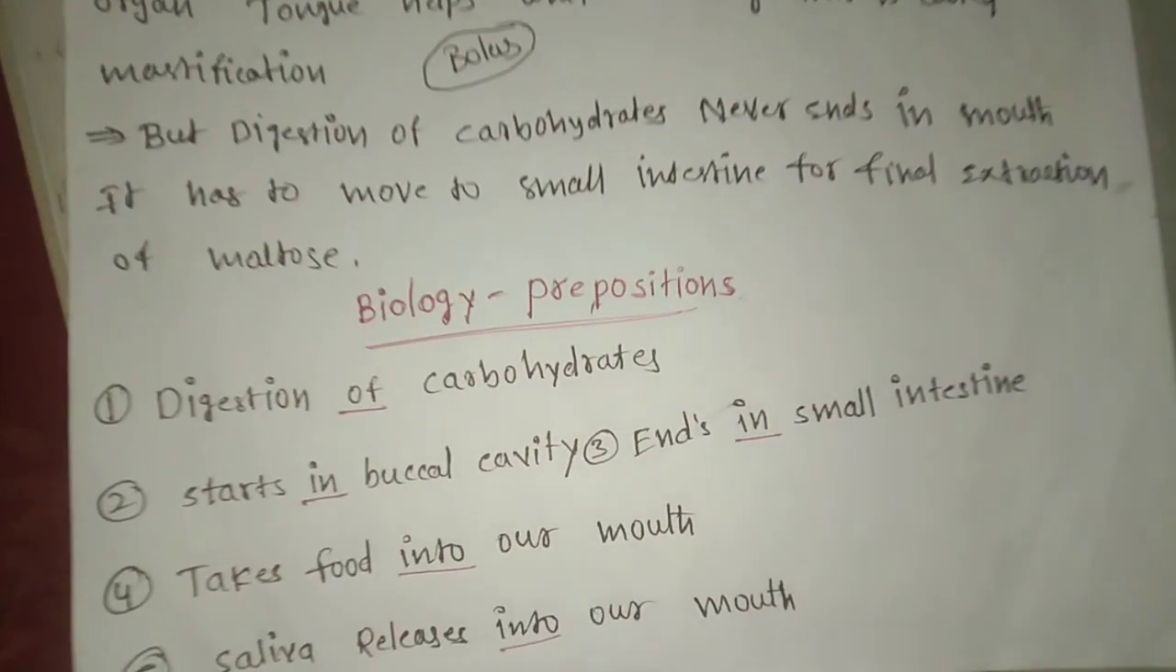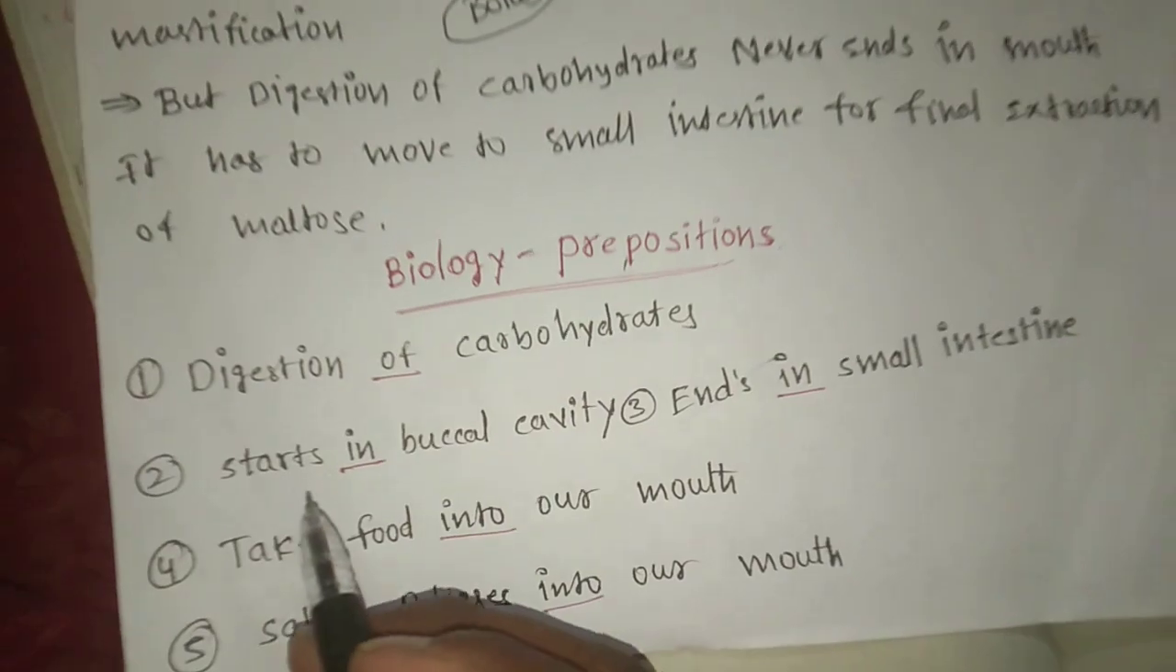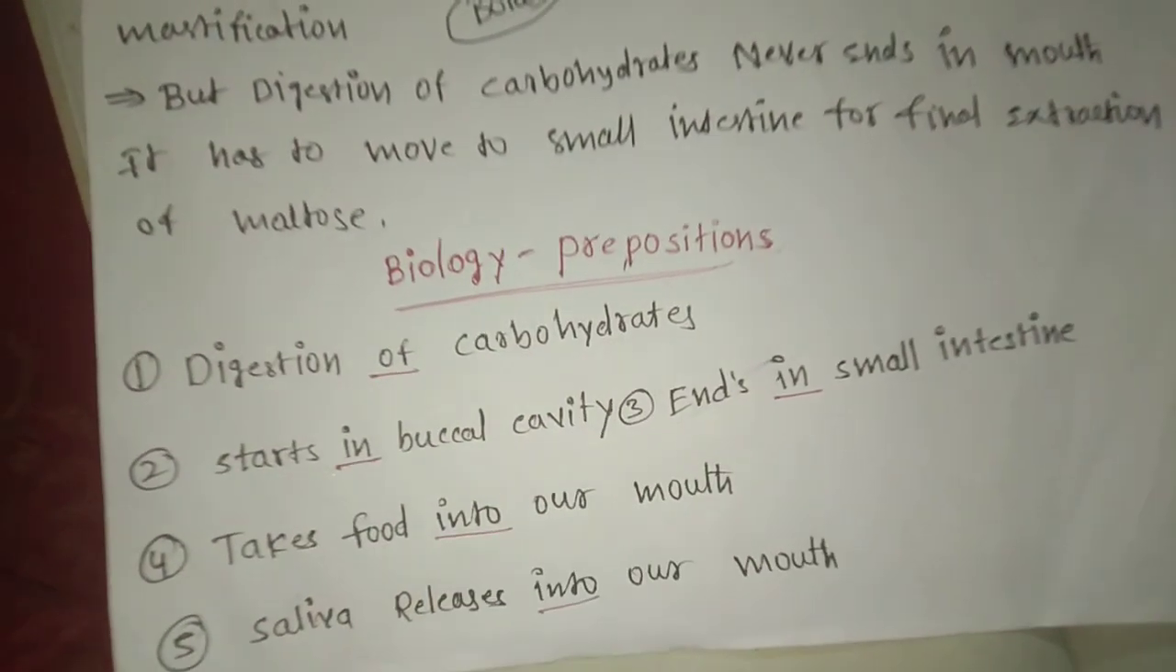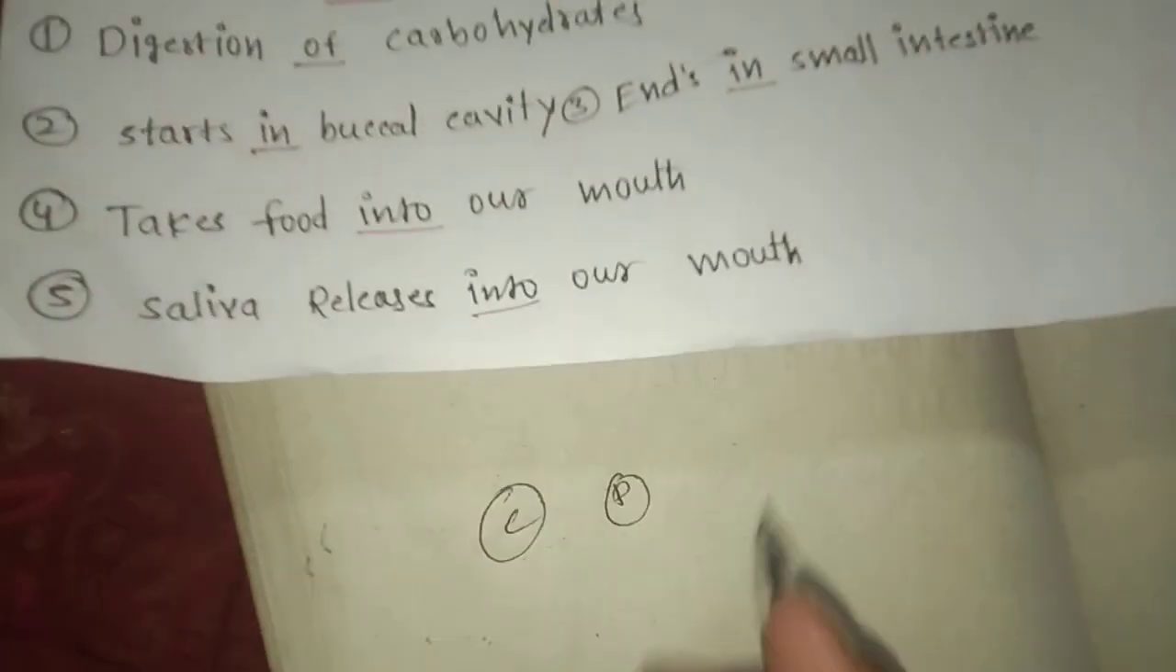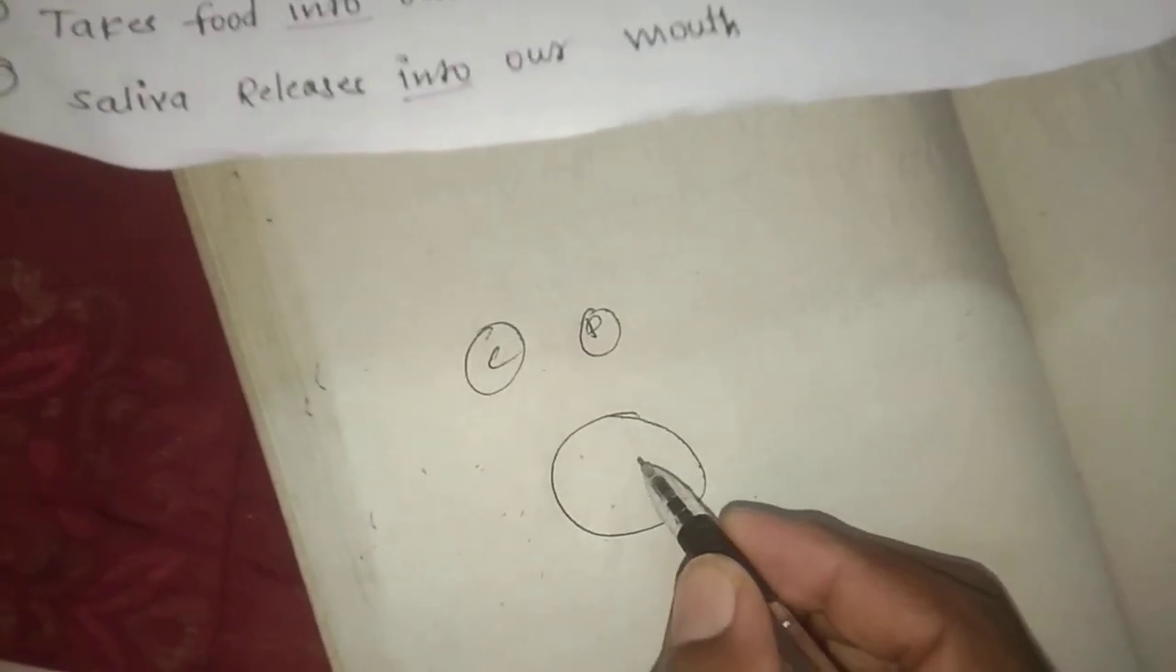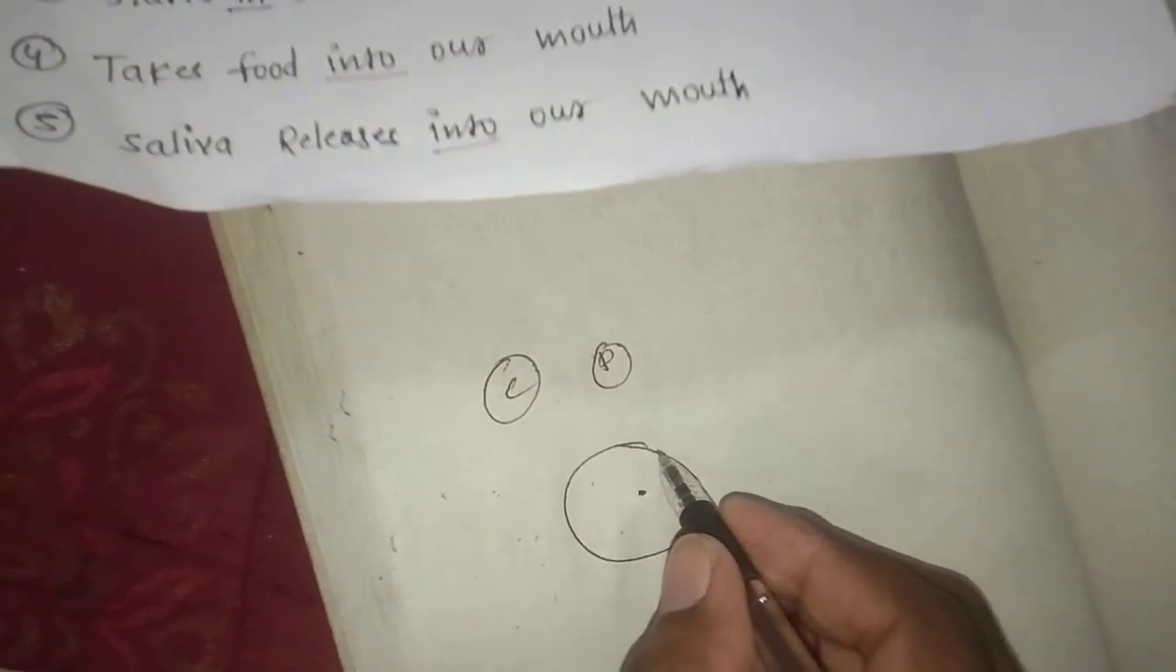It shows the relationship. Next, starts in buccal cavity. What is meant by in? It is a covered part, a four-sided covered part, which is where it takes place. And what is meant by buccal cavity?